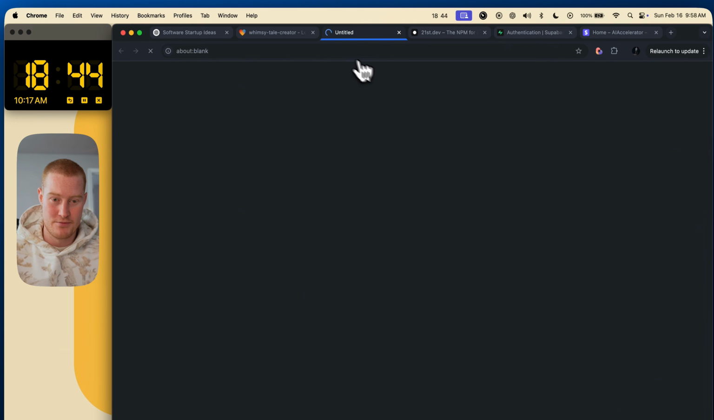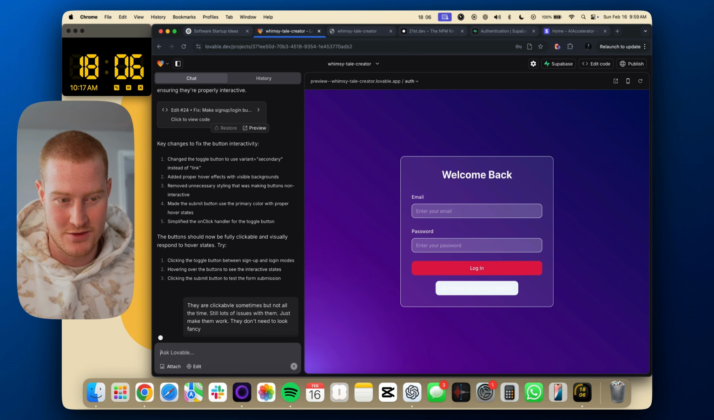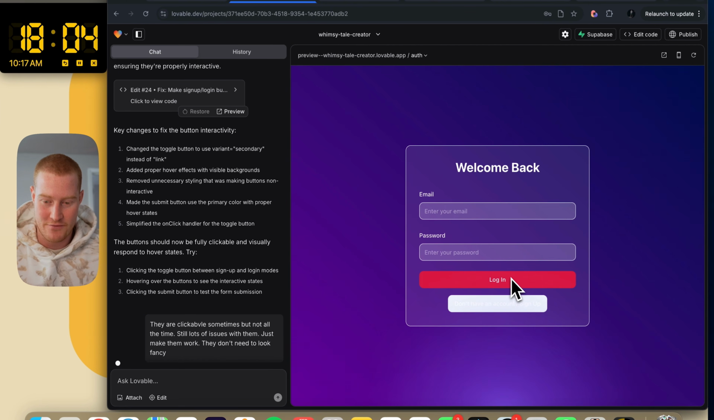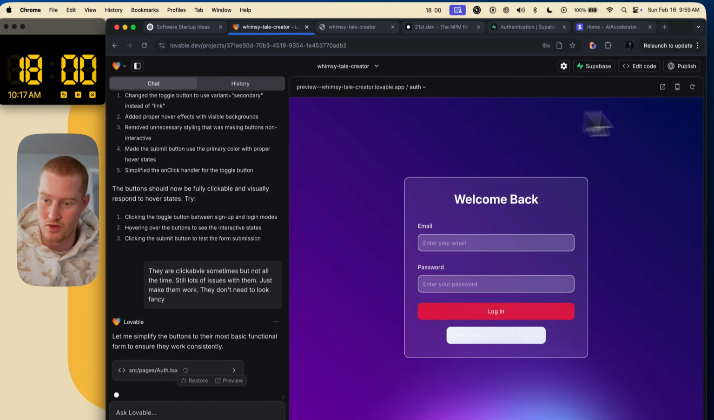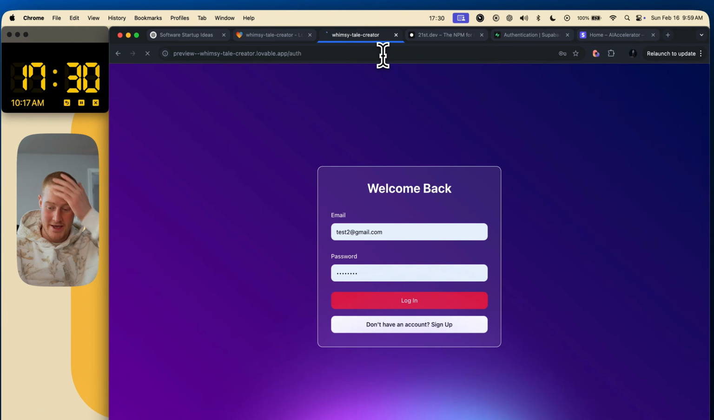Let me open this in a preview tab, see if that's maybe causing the error here. Okay, I'm getting a bit frustrated here because we only got 18 minutes left. I've never run into this issue before, but these buttons just are not working and I do not know why. I mean, now it's working, but oh man.